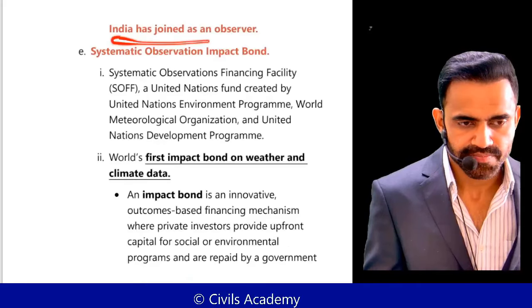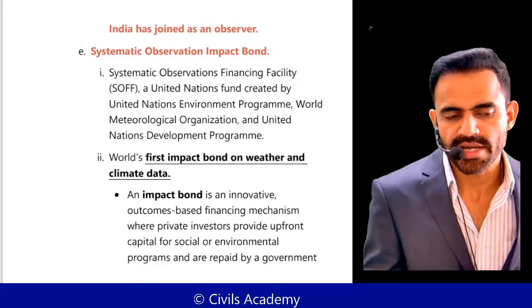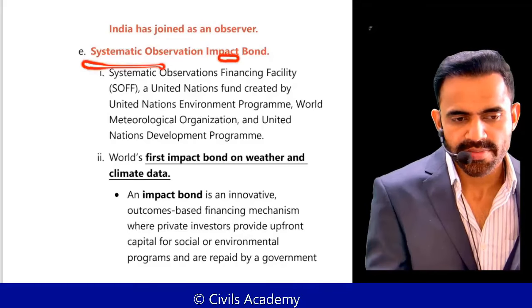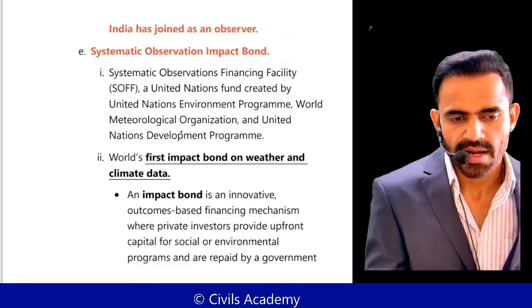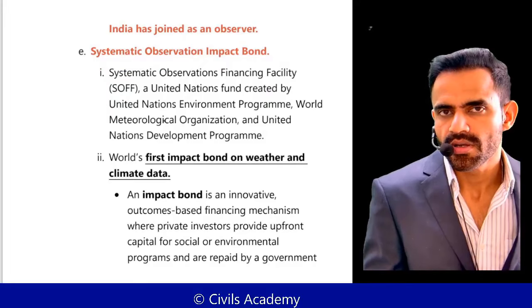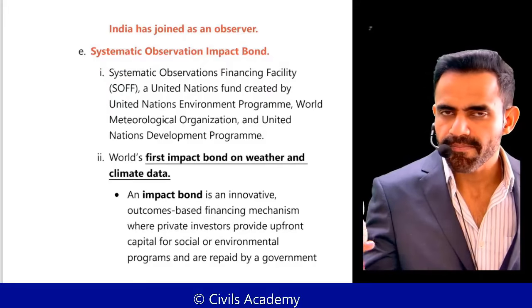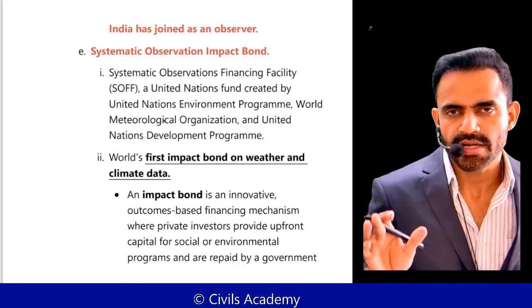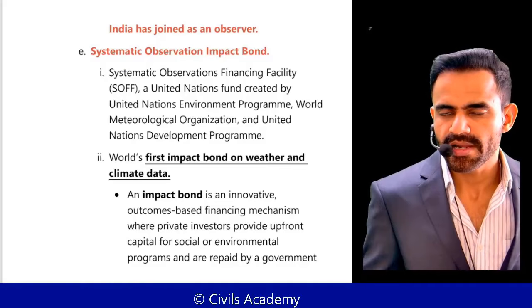India have recently joined this as observer, so that's why it is important. Next is a systematic observation impact bond. Understand the concept of impact bond. Impact bond basically means if this impact is going to happen, then only you will recover that money. Let me give you a very basic example.